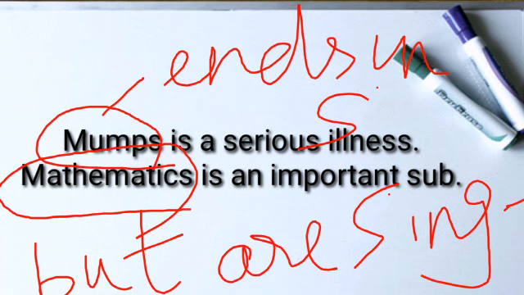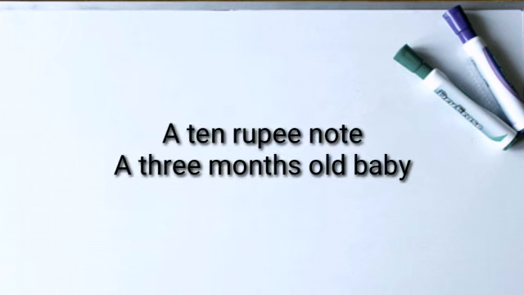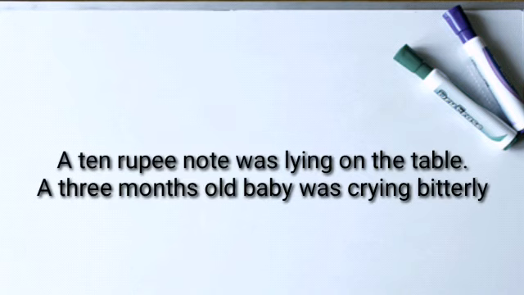Some plural nouns, when they express a specific quantity and number, become singular. For example, a 10 rupee note, a 3 months old baby. For example, a 10 rupee note was lying on the table. A 3 months old baby was crying bitterly.